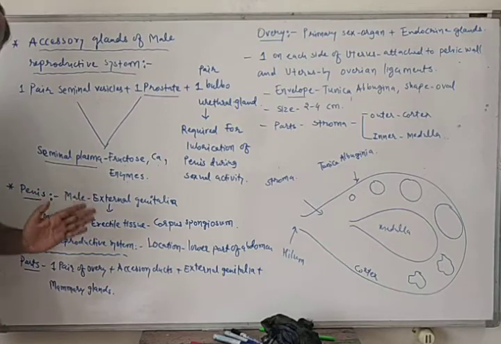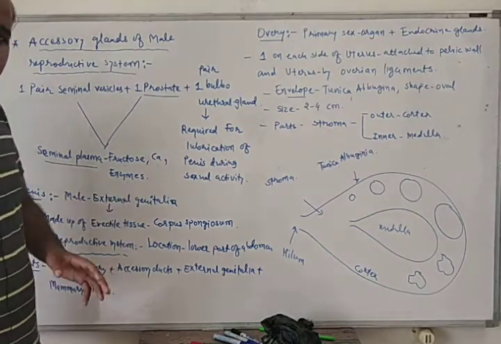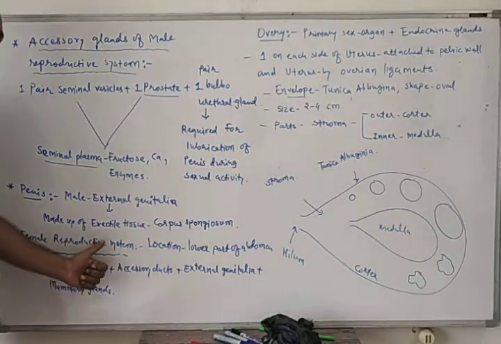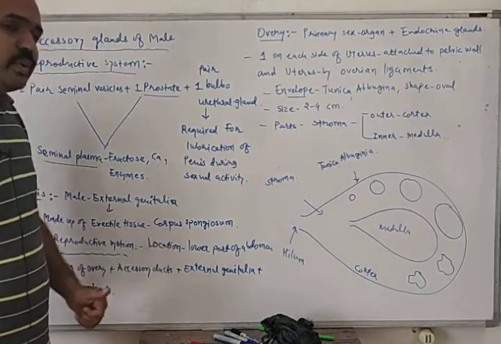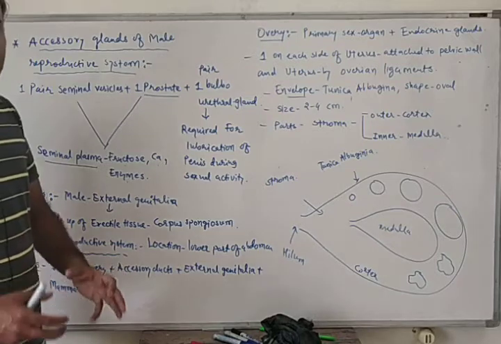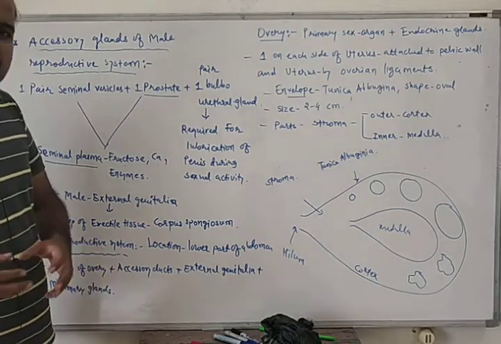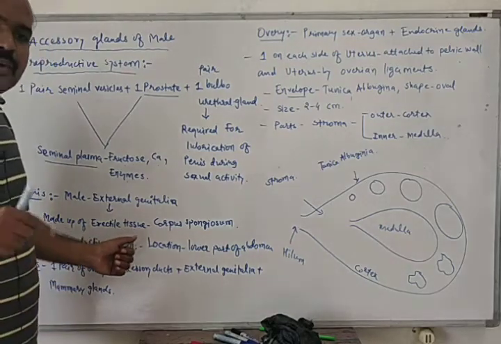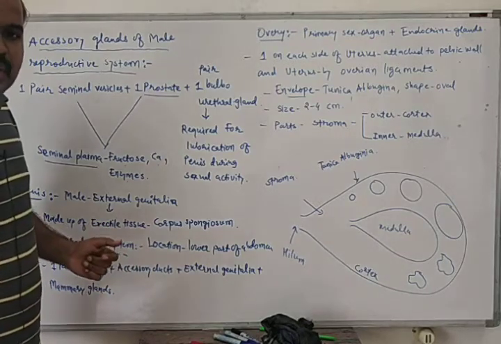Now let's talk about the external genitalia of the male reproductive system. The external genitalia is known as the penis, and the penis is made up of specialized erectile tissue, which is known as corpus spongiosum. This tissue helps in erection of the penis, due to which insemination can occur in the female reproductive tract.